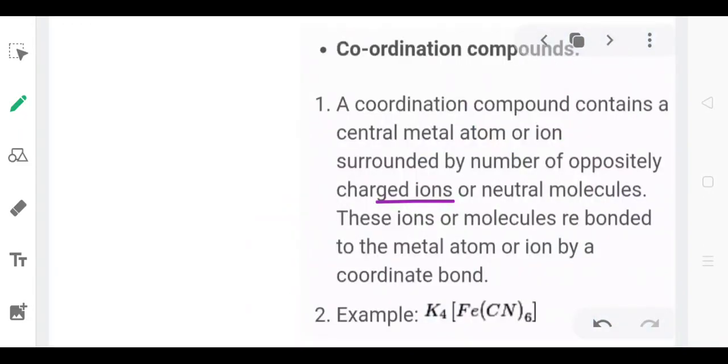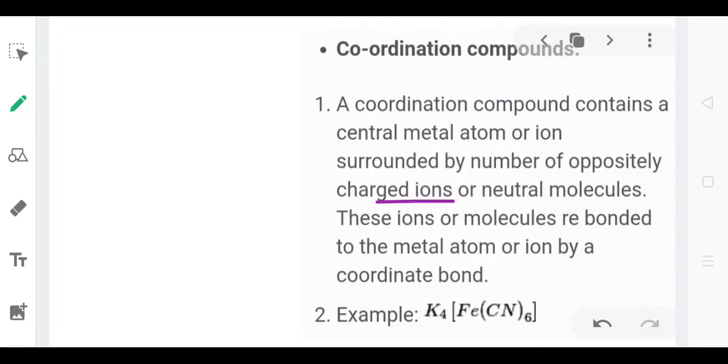So first of all, what are coordination compounds? Coordination compounds contain a central metal atom or ion surrounded by a number of oppositely charged ions or neutral molecules. These ions or molecules are bonded to the metal atom or ion by a coordinate bond. For example, there is a molecule that is K4[Fe(CN)6].